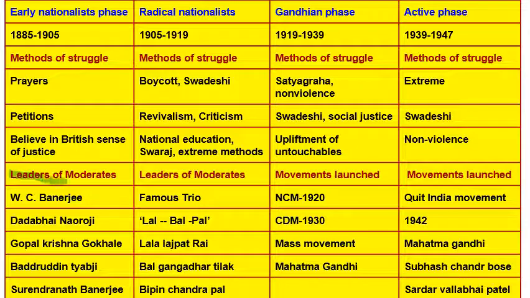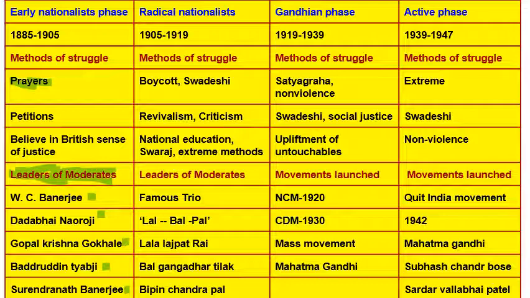Now if we see the method of struggle, it was prayers and petitions, they believed in the British sense of justice. They used to write letters and petitions to the Britishers if they thought something was going wrong within the government. So these are just the techniques. They are not violent, they are not extreme in their techniques. Now a few leaders of the moderates which we'll read in this chapter are W.C. Banerjee, Umesh Chandra Banerjee, Dadabhai Naoroji, Gopal Krishna Gokhale, Badruddin Tyabji, Surendranath Banerjee. So you can learn just 3 or 4 leaders of your choice because a question can come that asks you to write the name of an early nationalist leader.